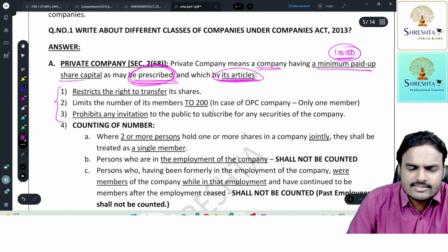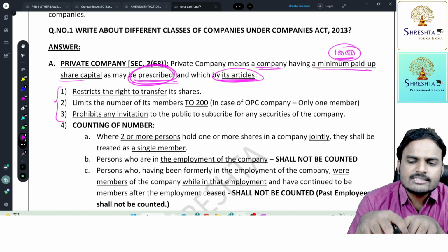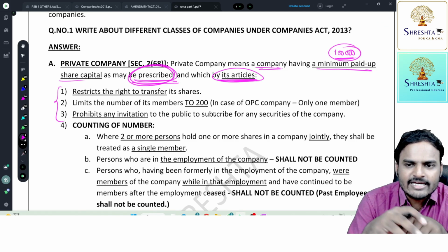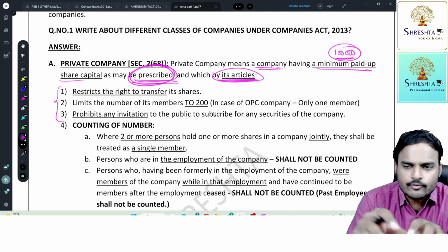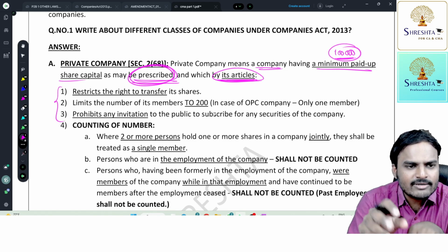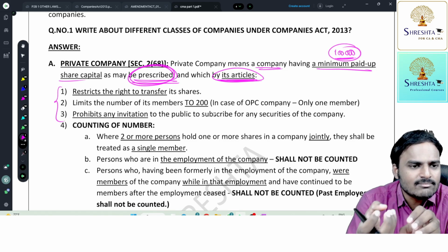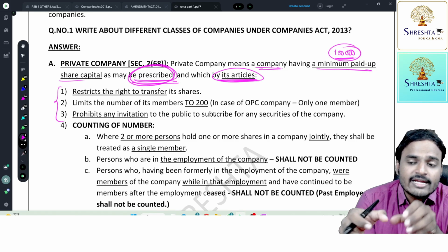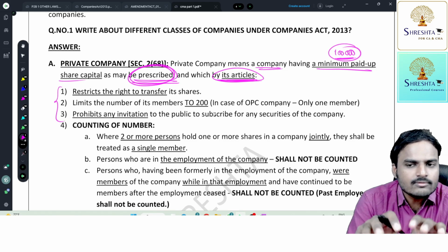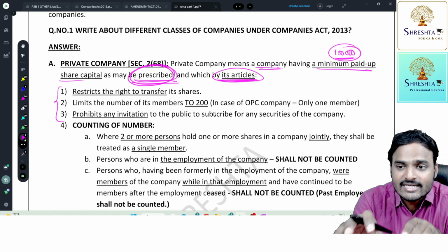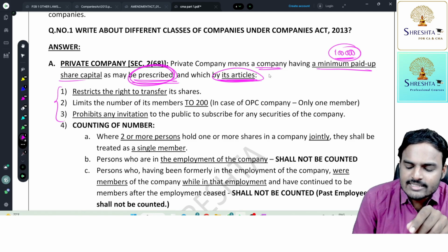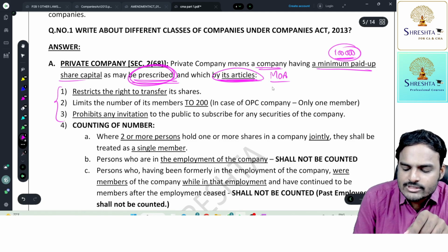And by which its articles contain three conditions. Sir, what is this article, sir? Every business arrangement requires an agreement. You see, a partnership firm has an agreement. We call it a deed. So a deed is nothing but an agreement between the partners. In a company type of organization also, they have an agreement, but that agreement is named the Memorandum of Association and Articles of Association.